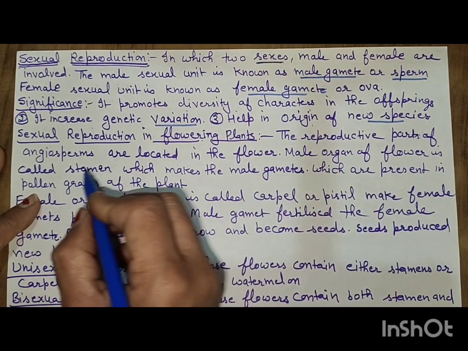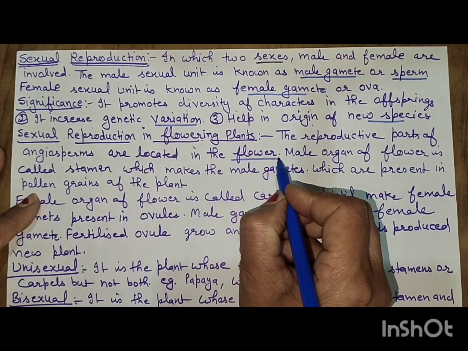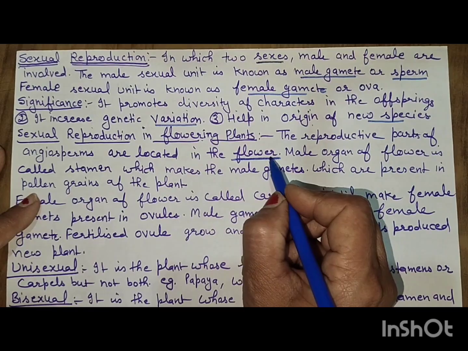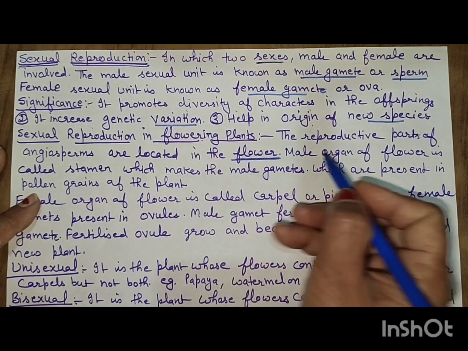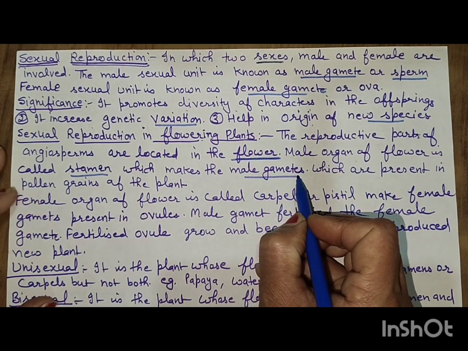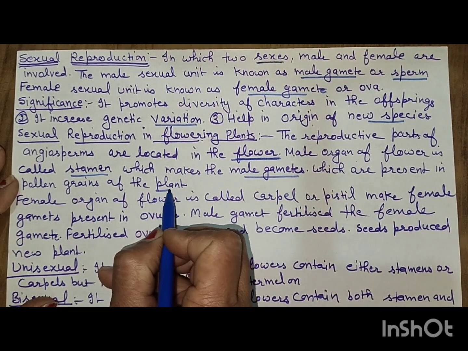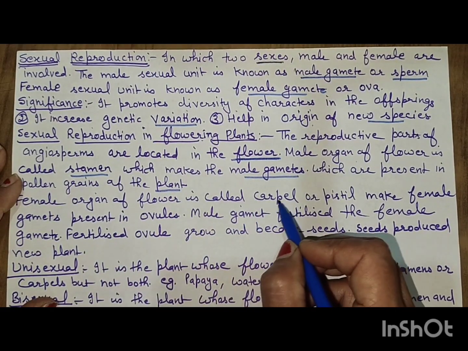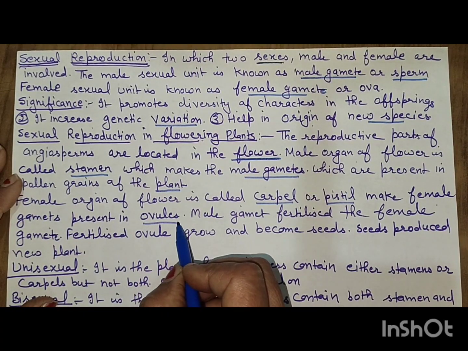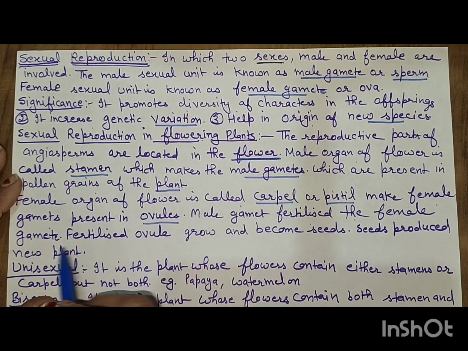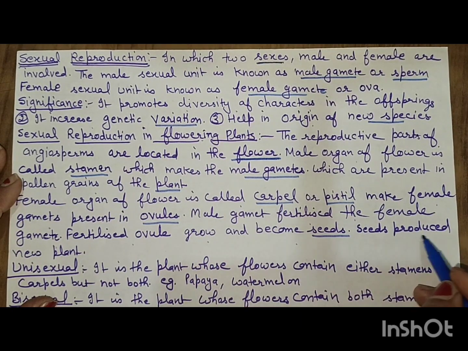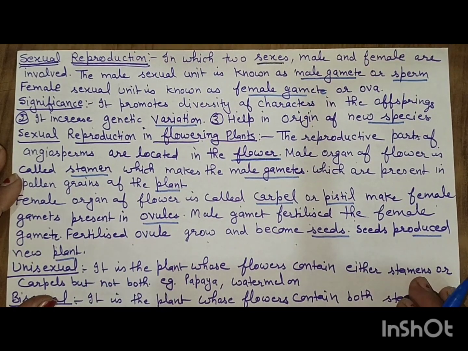Sexual reproduction in flowering plants. The reproductive parts of the angiosperms are located in the flower. Flower is the main reproductive organ of the plant. The male organ of the flower is called the stamen, which makes the male gamete, present in the pollen grain of the plant. The female organ of the flower is called the carpel or pistil, which makes the female gamete present in the ovules. The male gamete fertilizes the female gamete, and the fertilized ovule grows and becomes the seed. Seeds produce the new plant.